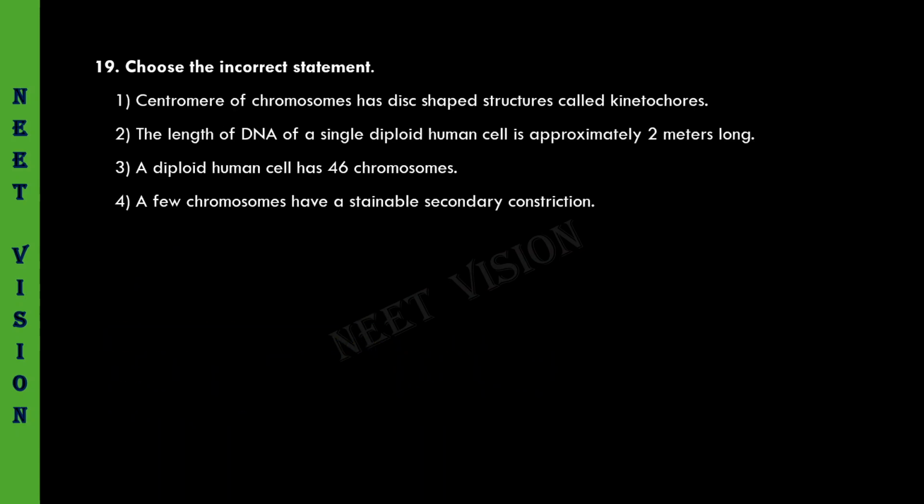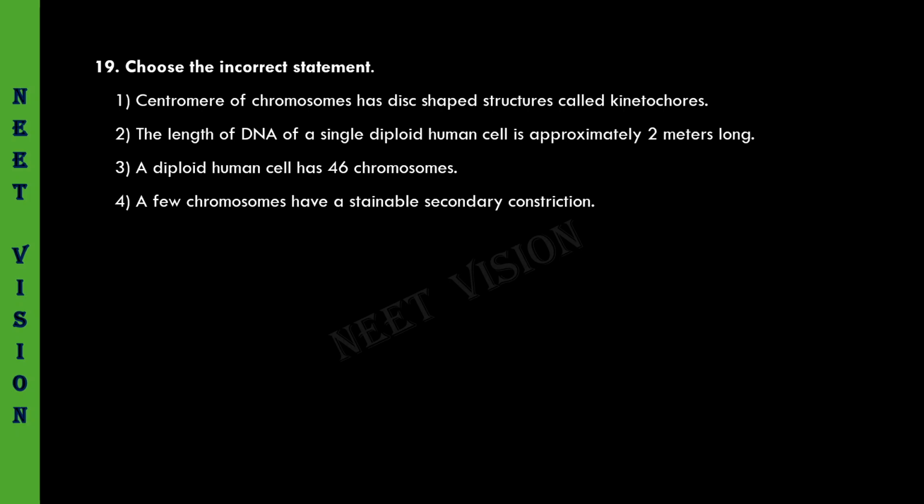Choose the incorrect statement. Centromere of chromosomes has disc-shaped structures called kinetochores. This is the correct statement, but we want the incorrect statement. The length of DNA of a single diploid human cell is approximately 2 meters long. It is textbook information, so it is also a correct statement. A diploid human cell has 46 chromosomes. Yes, 23 pairs means 46 chromosomes are present.